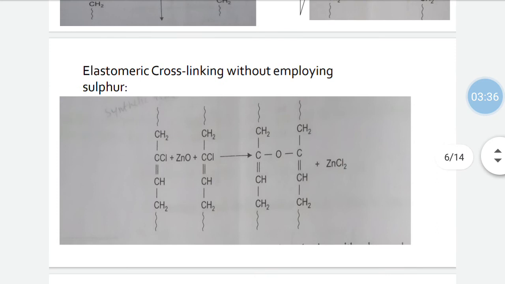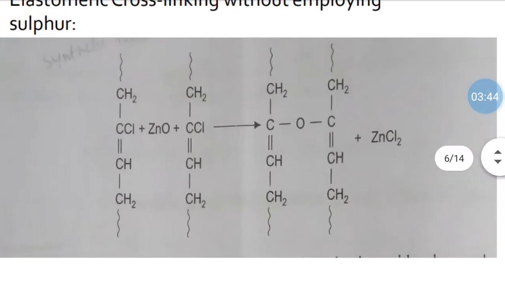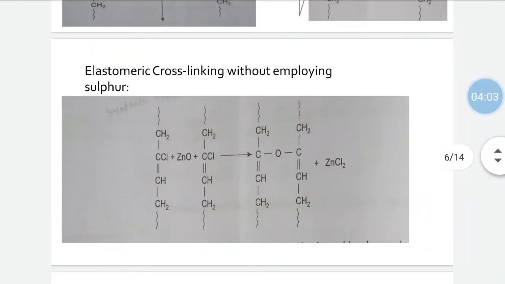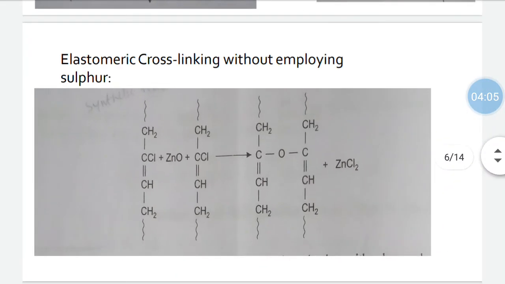Then, elastomeric cross-linking without employing sulfur. That is, cross-linking can be done without using sulfur. Here zinc oxide is used for cross-linking. Here, instead of polyisoprene, polychloroprene, that is a synthetic rubber, is used, and the oxygen is cross-linked there. Here the double bond is retained, and zinc chloride, ZnCl2, is eliminated. So that is elastomeric cross-linking without employing sulfur.